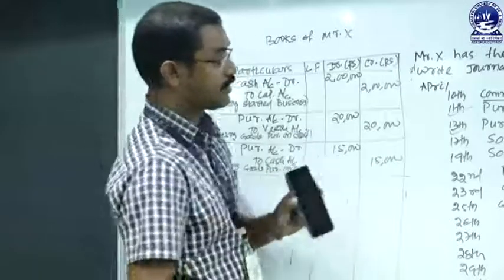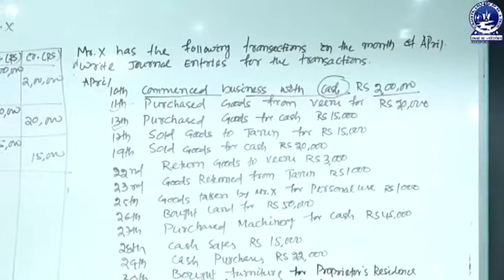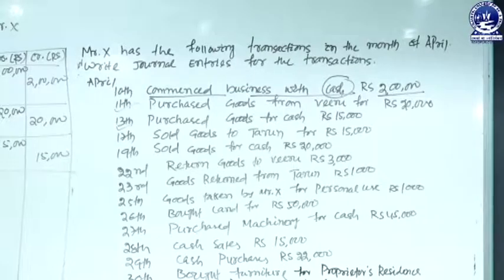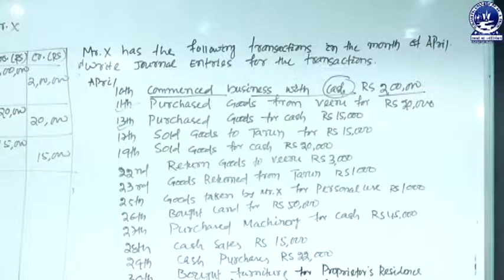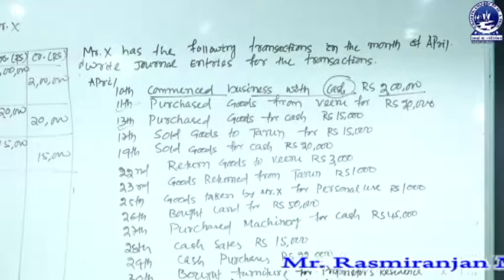The next one is 17th April, sold goods to Tarun for rupees 15,000. So here a person's name is mentioned, and it is a case of a sale of goods. So when the person concerned is mentioned, then we assume that is a credit transaction. That means goods sold on credit, that means no cash comes into the business.